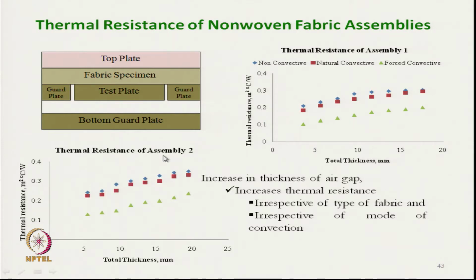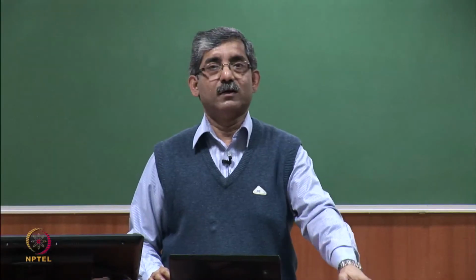If we see here fabric assembly 1 and assembly 2, the outer layer was normal woven fabric with pores present.